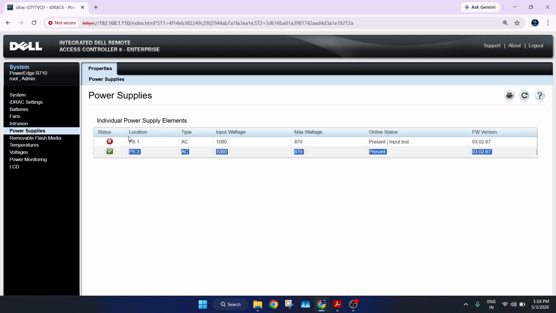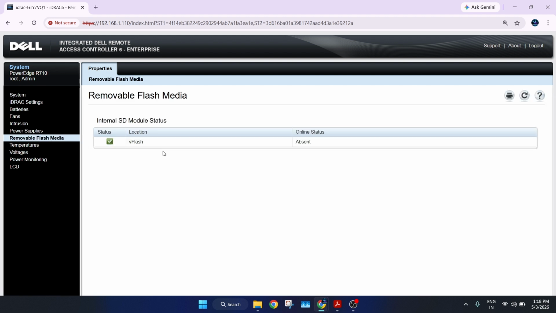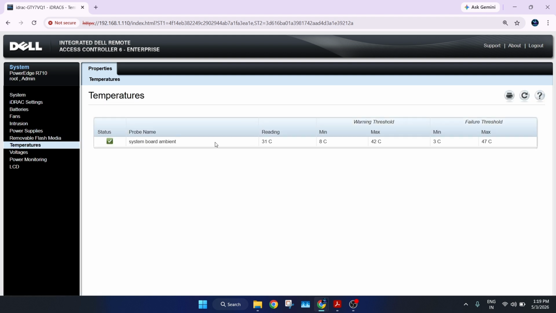Power supply redundancy basically means if one goes down, the second power supply will still run your hardware. We don't need redundancy for a home lab. Flash media, we don't have any flash media available. You can also check the temperature of your server. If there is any warning, you will see it here.